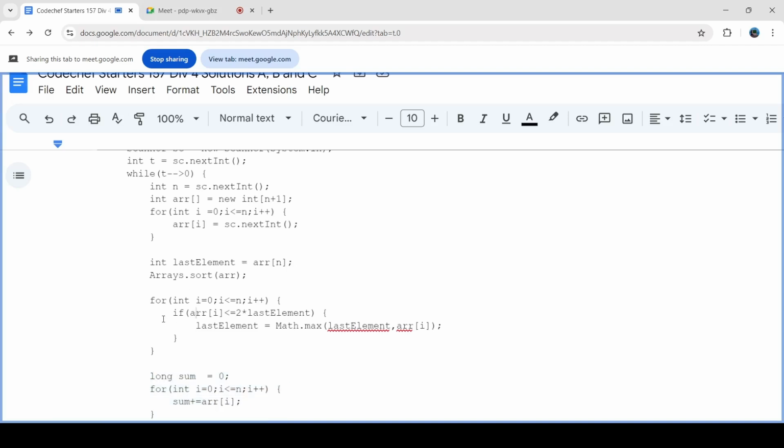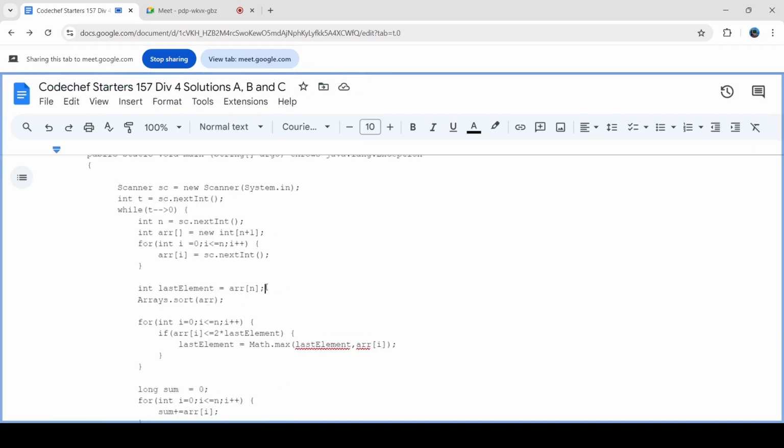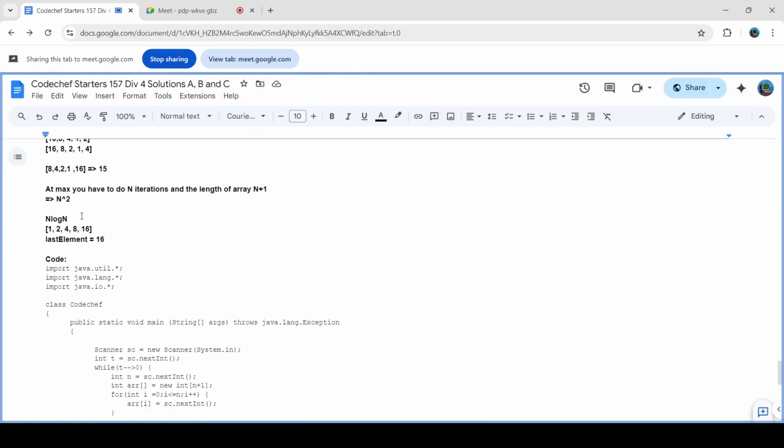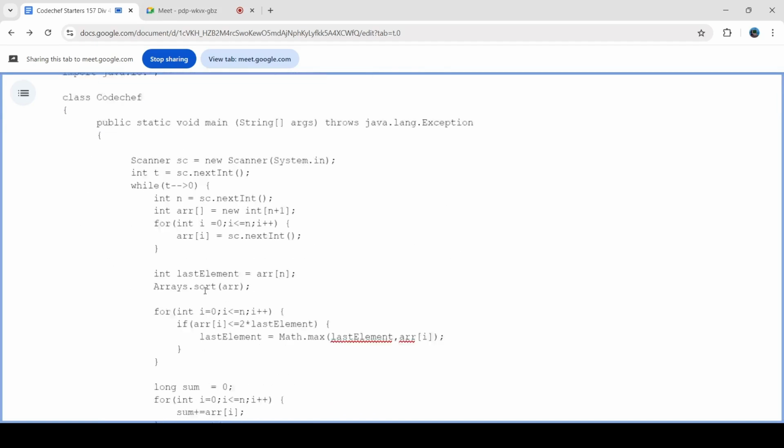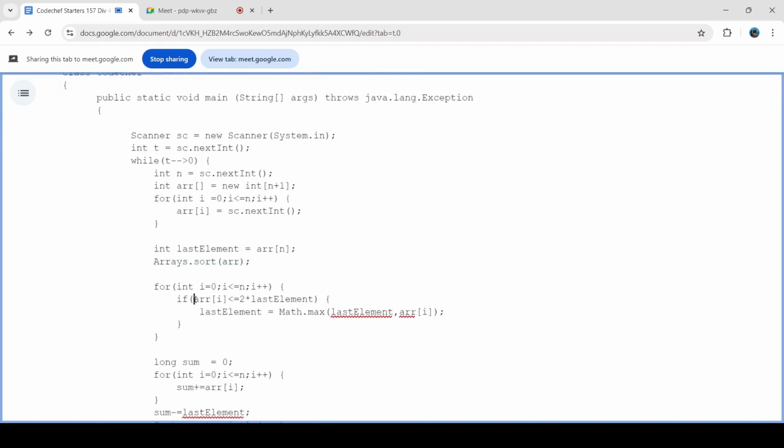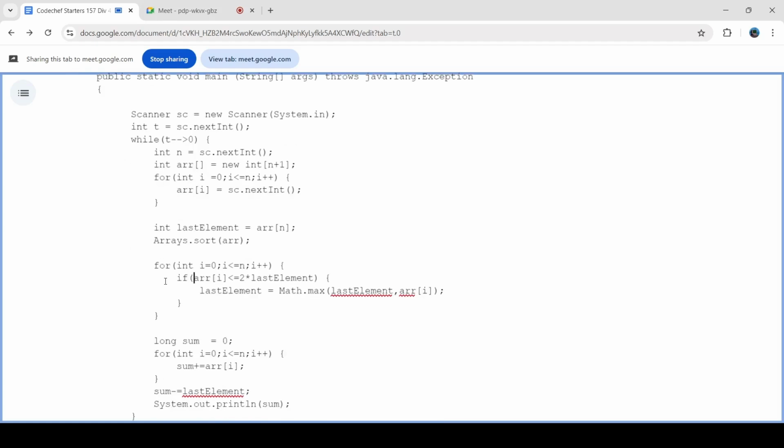The main key idea here is that I am first of all storing the last element and then I'm sorting the array. Really, really important. If you sort the array and then you use this, it's not going to work, because you have lost the information of the last element, because the last element can be anywhere in the sorted array. Because the array is initially unsorted.